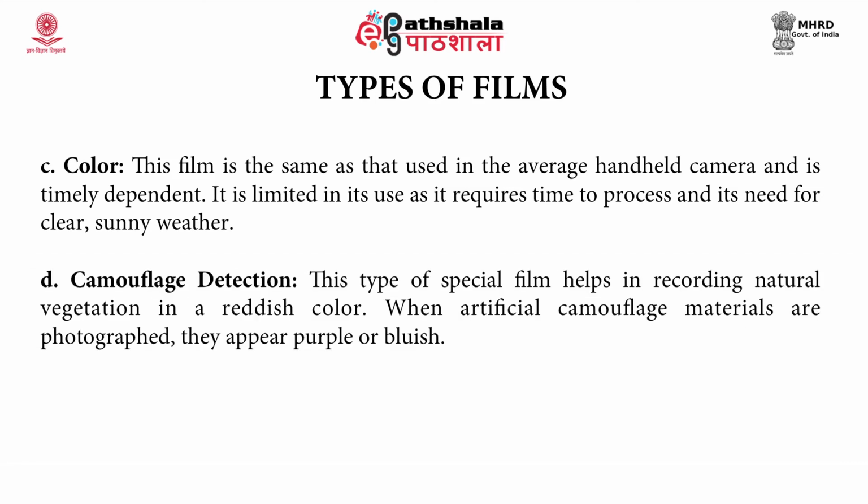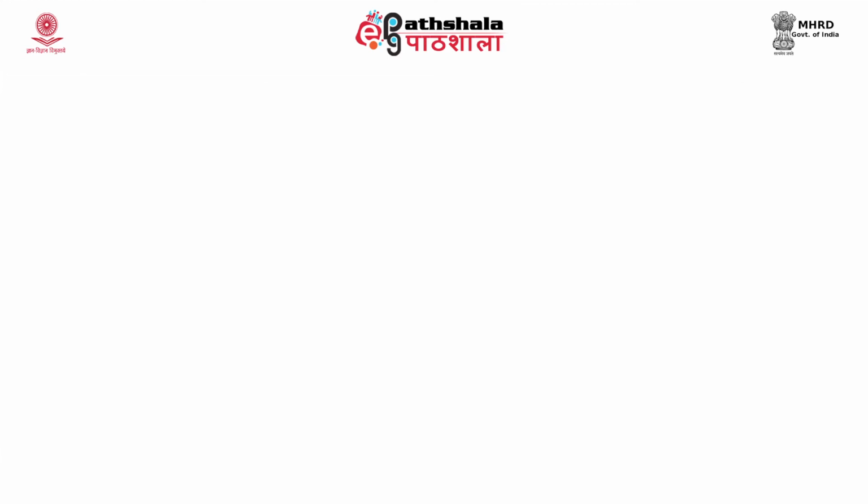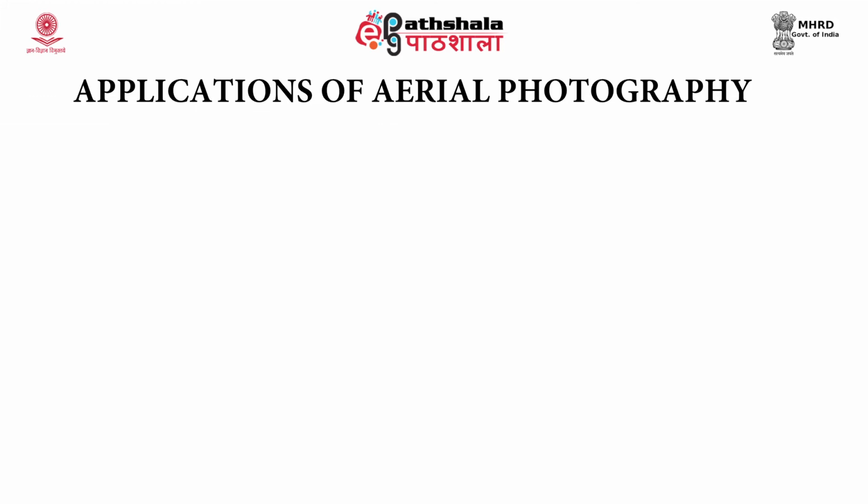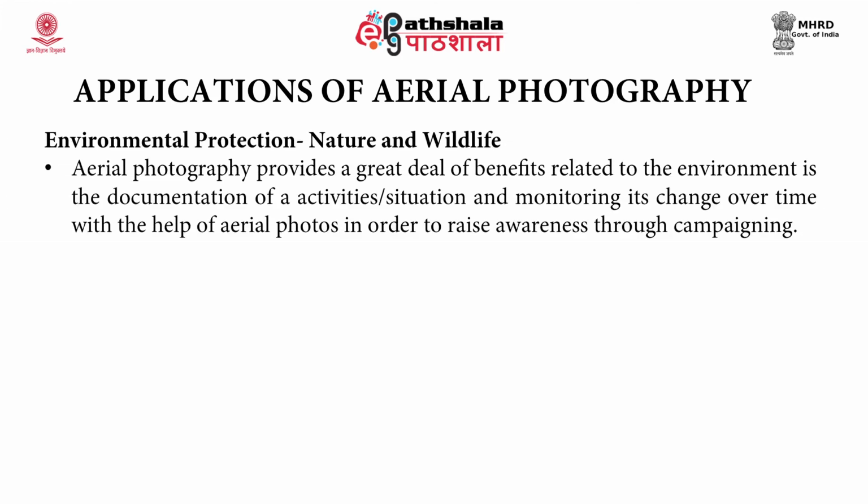The fourth one is camouflage detection film. It's a special type of film that helps in recording natural vegetation in a reddish color. When artificial camouflage materials are photographed, they appear purple or bluish. So, after studying the basic concepts and the types of aerial photography, let's look briefly at some of the applications of aerial photography. It can be useful in an infinite number of ways. Some of these are discussed here.